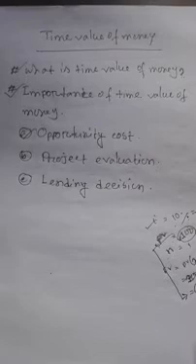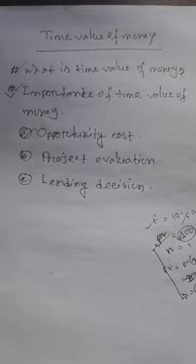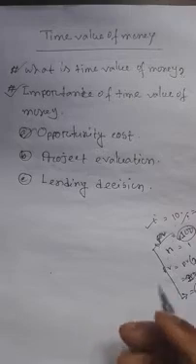Opportunity cost: if the financial manager invests in any one project, then the opportunity of investment in other projects has to be missed. It is called opportunity cost. This opportunity cost can be calculated by the time value of money. For these reasons, it is needed to calculate it by applying the time value of money.